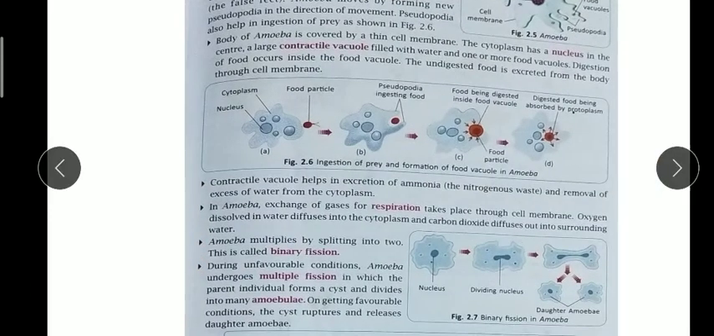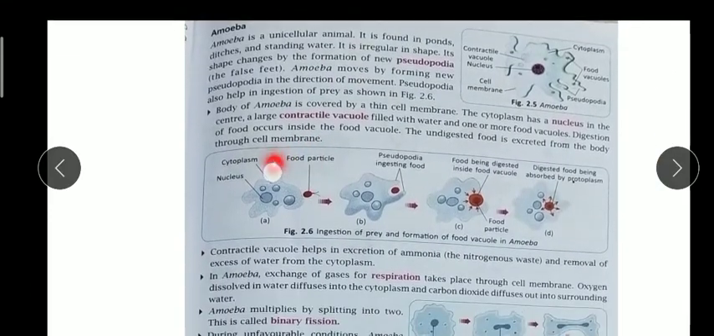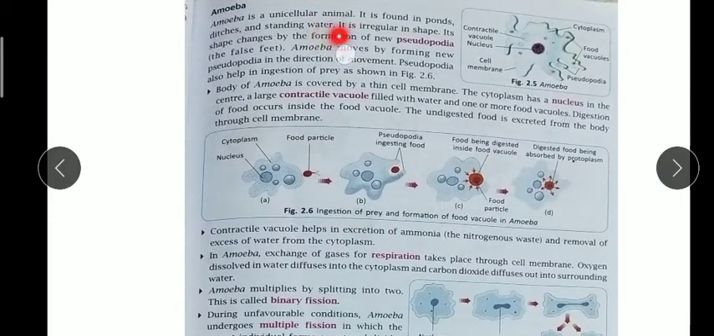So let's study amoeba. Amoeba is a unicellular organism, and where is it found? It is found in ponds, ditches, or even standing water, stagnant water. It is irregular in shape. I told you they have pseudopodia. You can see here they have pseudopodia. They are also called false feet.